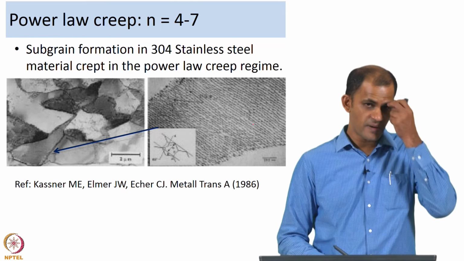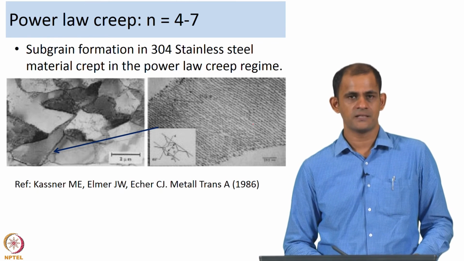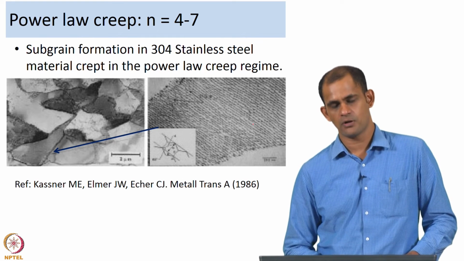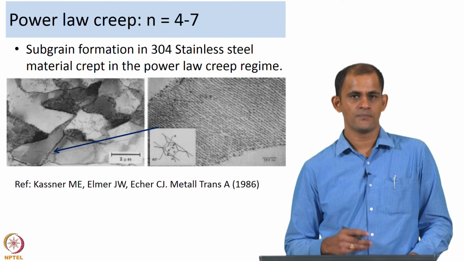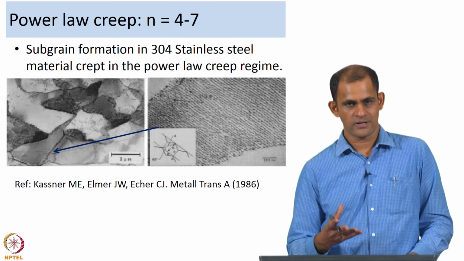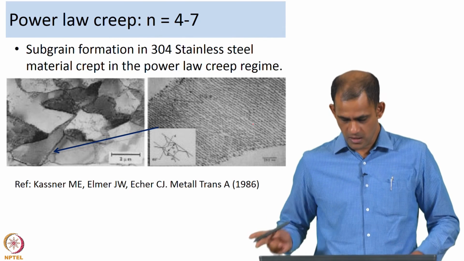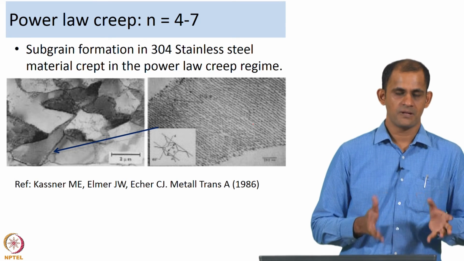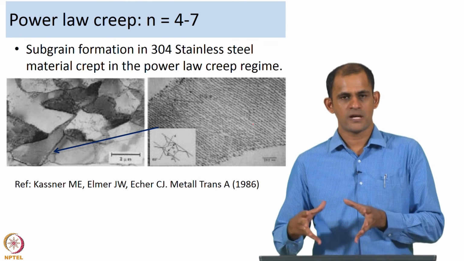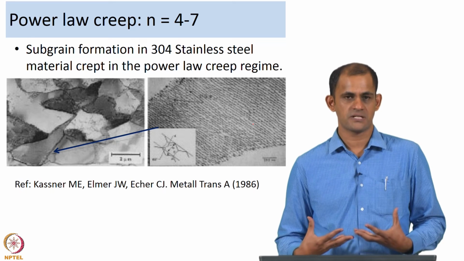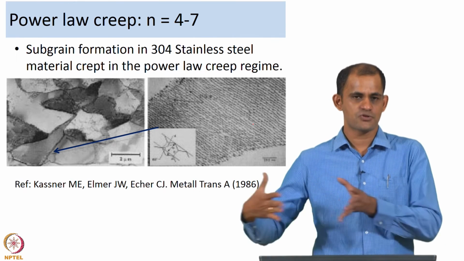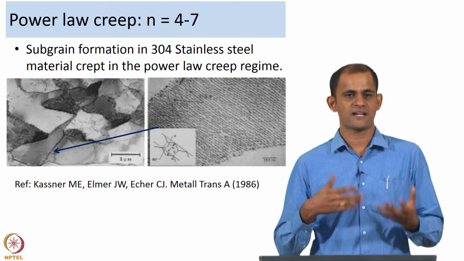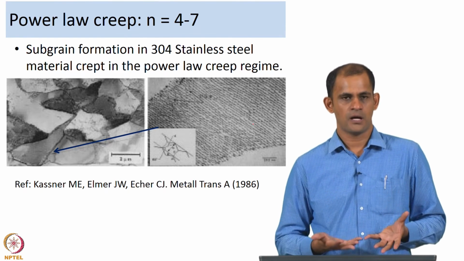Now, what kind of microstructures would you expect in the power law creep regime? Since this involves dislocation climb, the climb is what we are describing as the rate controlling step. A little bit about why it is known as the rate controlling step: the creep strain is happening because of dislocation glide, but for the creep strain to continue to happen you need climb to happen, so that the back stresses are relieved.